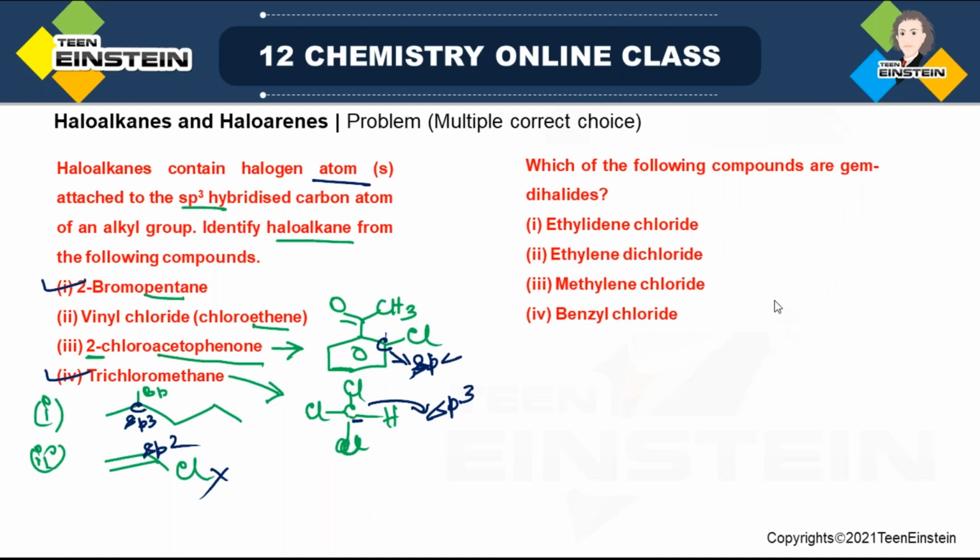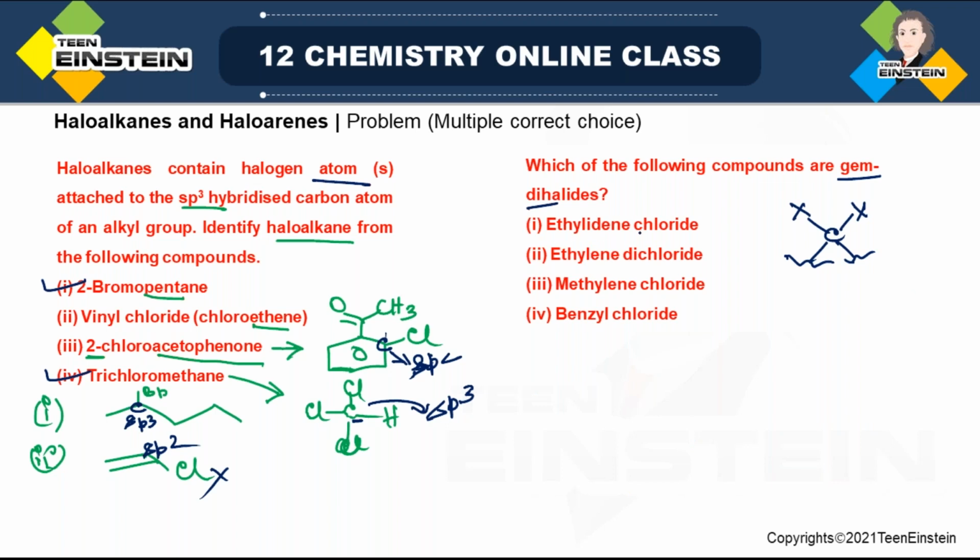Next one. Which of the following compounds are gem dihalide? Remember, gem dihalide means obviously dihalide, so 2 halogen will be there. But both the halogen are attached to same carbon, and there may be some other substituents. So this type of fragment, if it is present, that will be the correct answer.